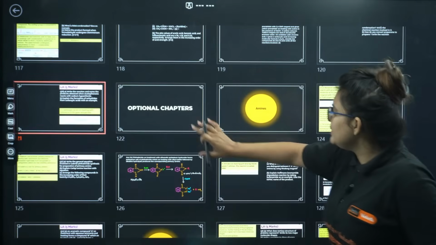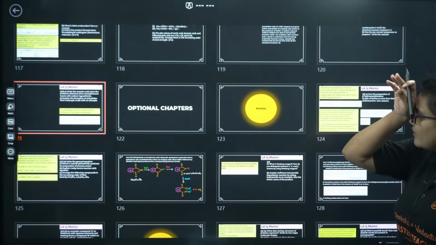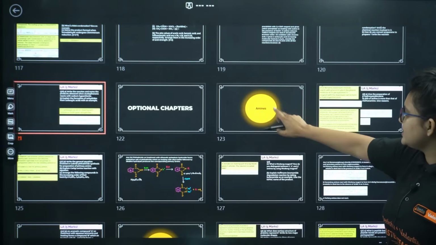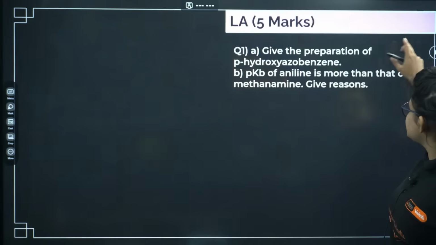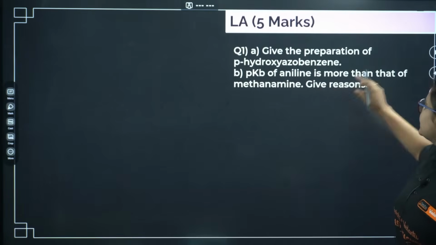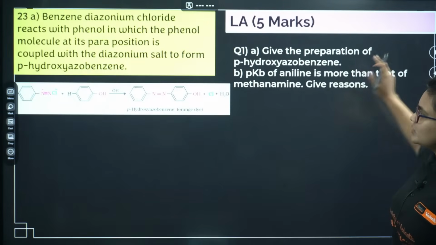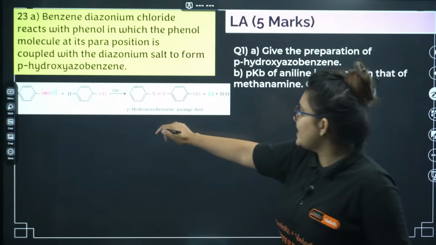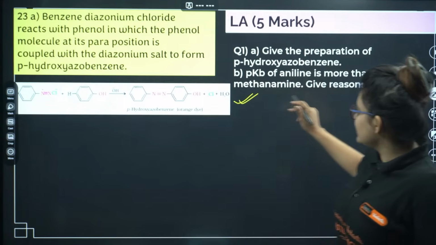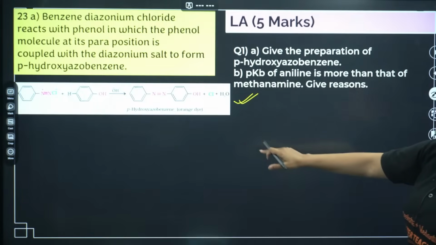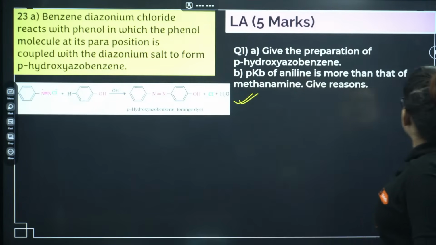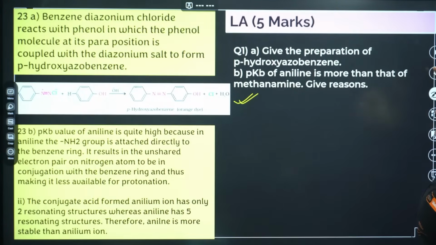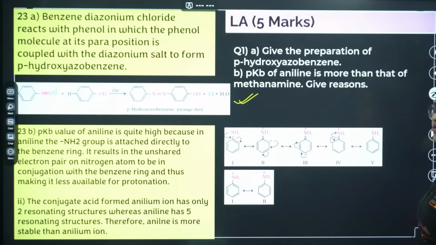Okay, so now the important chapters we already covered. Now optional chapters, we can go ahead with the amines. In the amines, some direct straightforward questions we can go through, that is the coupling reaction, para-hydroxyazobenzene formation. This is the coupling reaction, it requires the alkaline media. Next, you can see the pKb of aniline is more than that of methanamine because of the resonance.